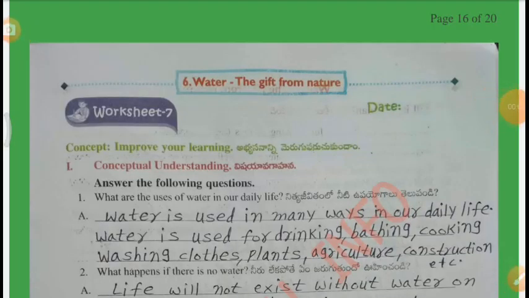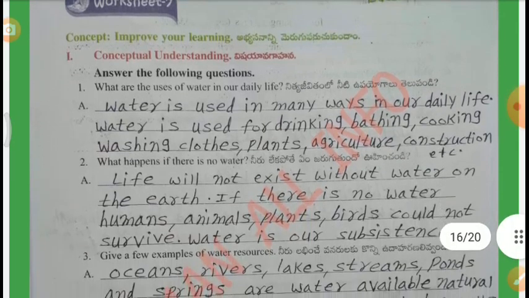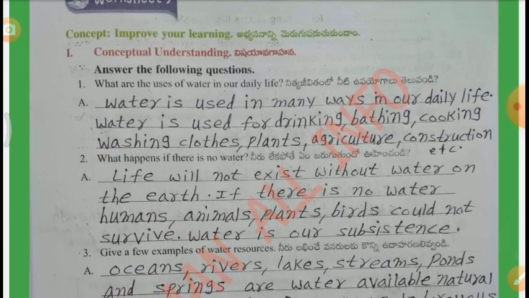Worksheet number 7. Improve your learning. Conceptual understanding. Answer the following questions. What are the uses of water in our daily life? Water is used in many ways in our daily life. Water is used for drinking, bathing, cooking, washing clothes, plants, agriculture, construction, aquaculture, etc.